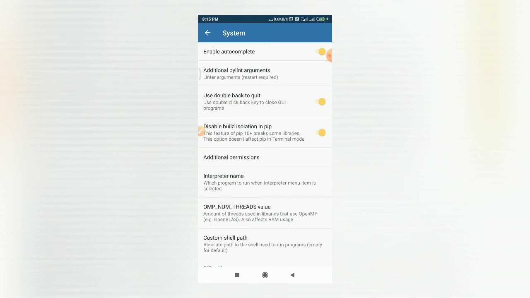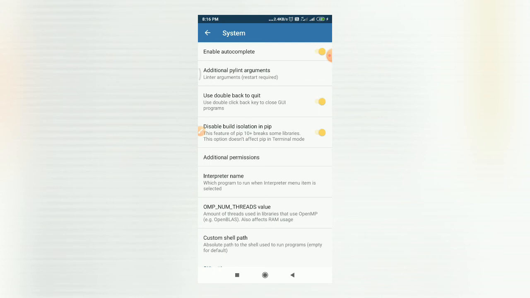If you make any change to this pylint argument, you need to restart, and only then will it take effect. Then next you have the option use double back to quit. If you tap this back button two times, you will quit, or exit, from this Pydroid 3 app. Then you have the next option, build isolation in pip. If you are working on a certain project which needs libraries and packages which are not installed, and you disable this, it will not automatically install the required libraries and packages.